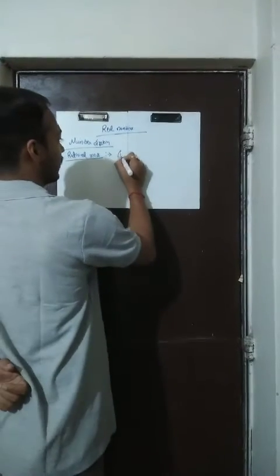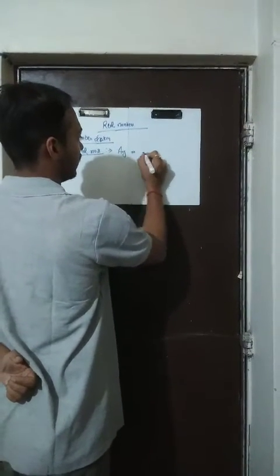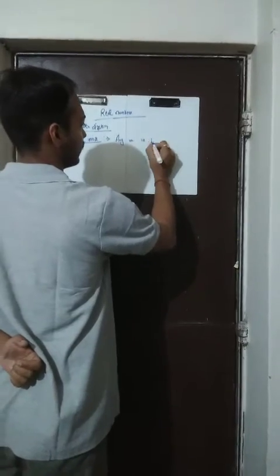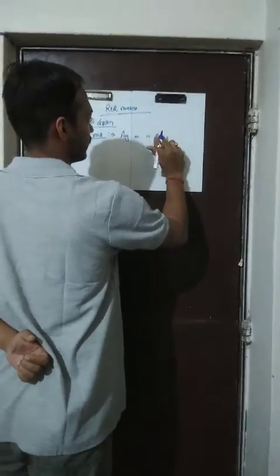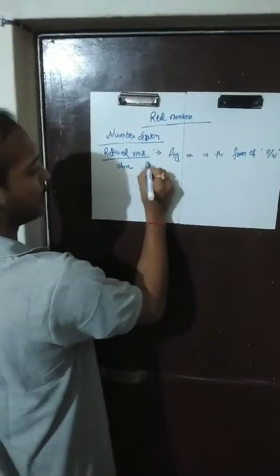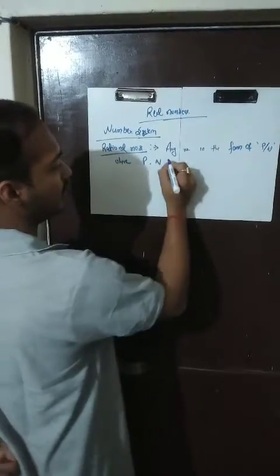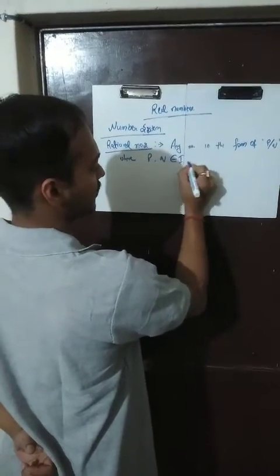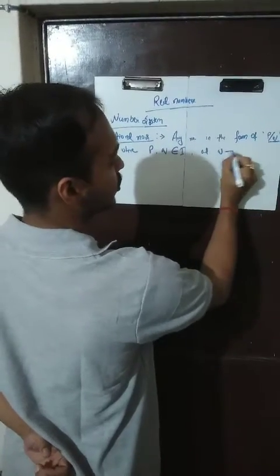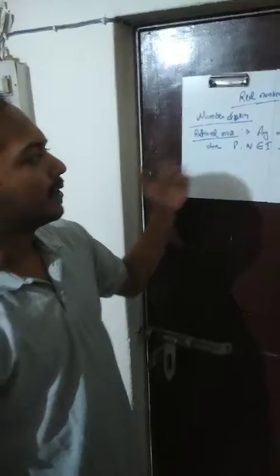Any number in the form of p by q, where p and q belong to integers, and q, which is the denominator, should never be equal to 0. So this is what a rational number is.